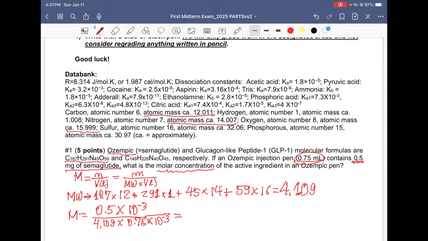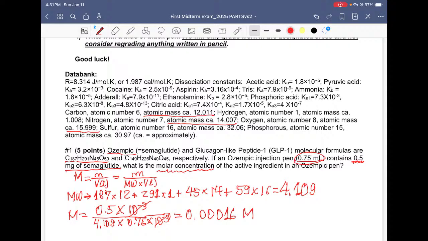Negative 3, this is a common term here. We can get rid of that. You don't need to put that in the calculator. In the calculator, we are going to put 0.5 divided by 4,109 divided by 0.75. That's going to give us 0.12316 something. I'm not going to write the whole thing down, okay? 1230. So this is going to be in molar.